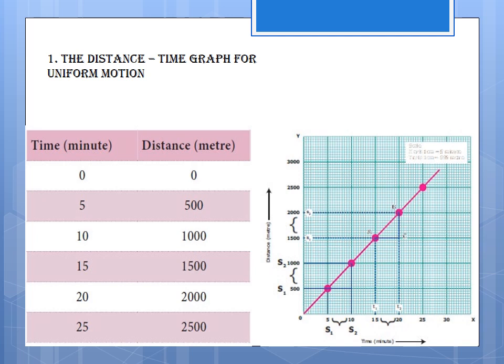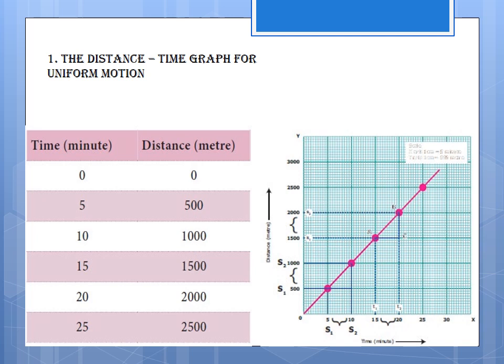We know that cycling can be faster than walking and a car can go faster than the cycle. The distance time graph of the three would be given in the following graphs. These are given in the book. Everybody see that one. First one walking, slow, cycling, next riding car. Okay, how much is the speed, that we can see.